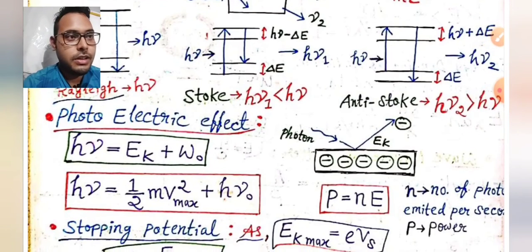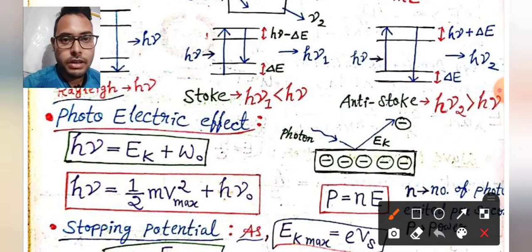Then the photoelectric effect, given by Albert Einstein. He explained that if you emit radiation on a metal, an electron is ejected, and this depends on the frequency of the radiation. The velocity or kinetic energy of the recoil electron depends on frequency, not intensity.